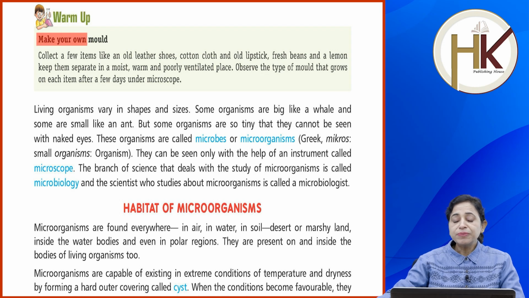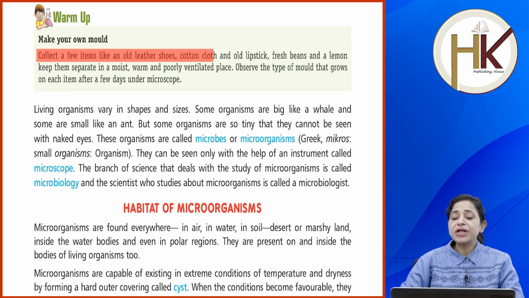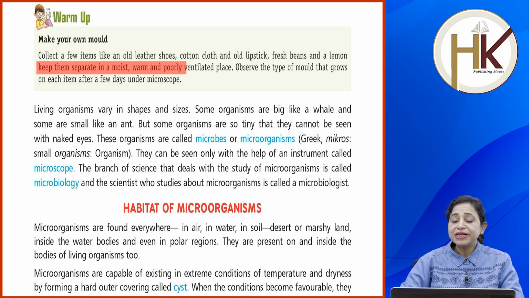Make your own mold. Collect a few items like old leather shoes, cotton cloth, old lipstick, fresh beans and a lemon. Keep them separate in a moist, warm and poorly ventilated place. Observe the type of mold that grows on each item after a few days under a microscope.